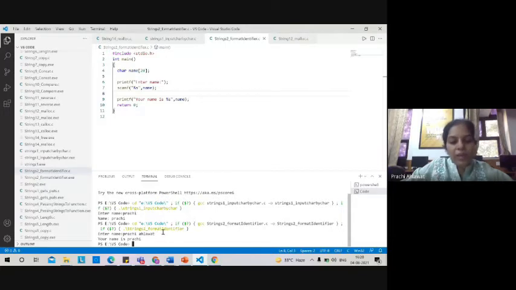The reason being that the scanf function terminates a string as soon as it encounters a space, a newline character, or a null. So whenever the scanf function encounters a space or a newline character, it automatically terminates the string. It assumes that the string is ending over here, but that is not the case.